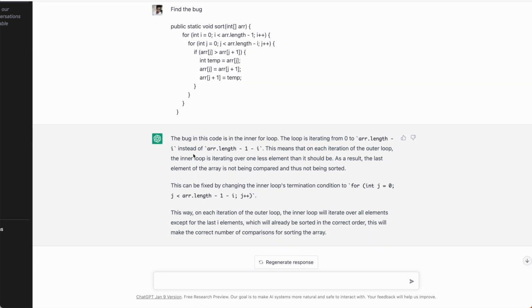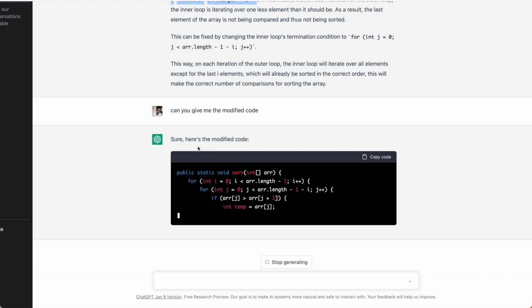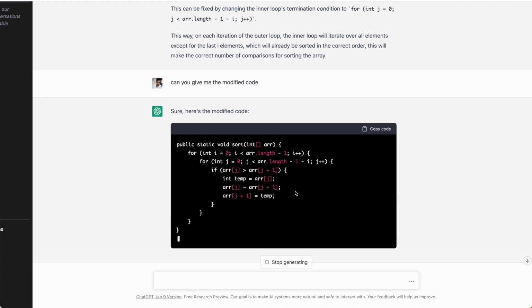So if you see, it has exactly pinpointed what the issue is. It says the bug in this code is in the inner for loop, and the loop is iterating from 0 to array length minus i instead of array length minus 1 minus i. So let me just ask for the modified code. Can you give me the modified code? I could have just used this and modified my code, but let me just ask it to provide me the correct code. So here, if you see, it is writing that corrected code.